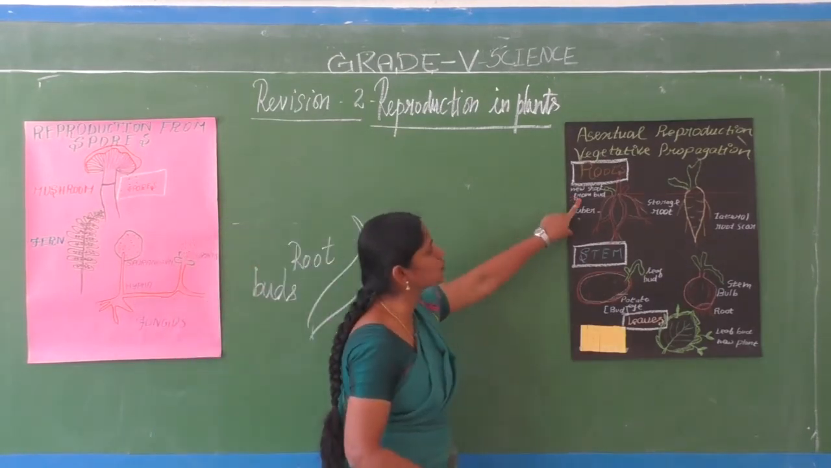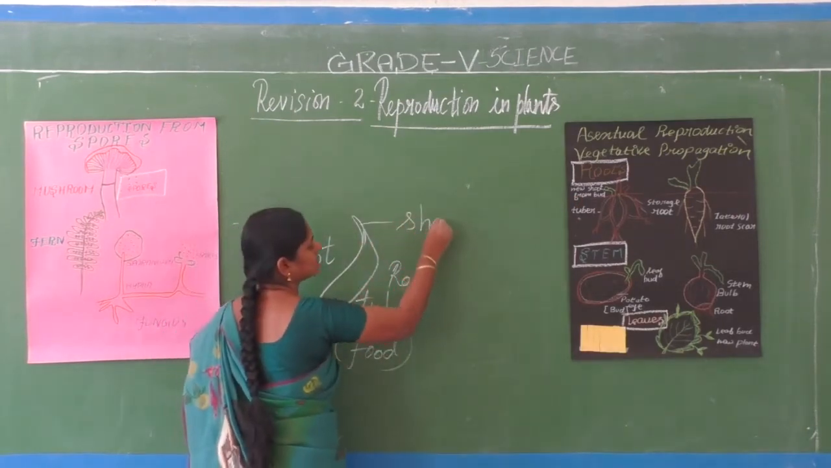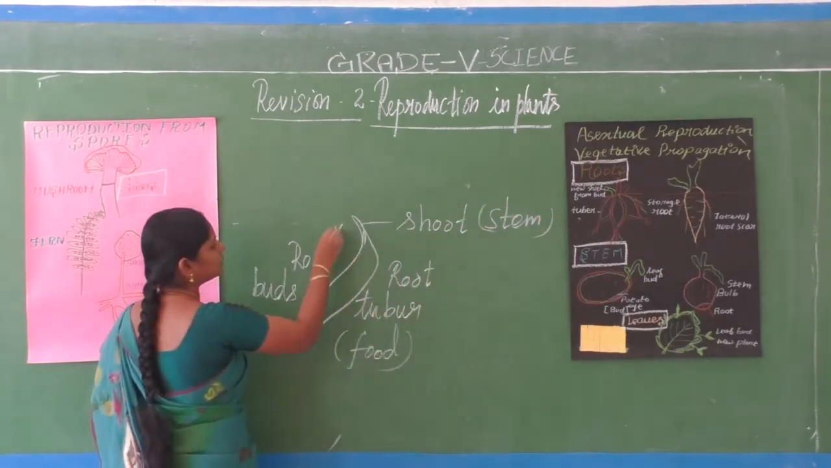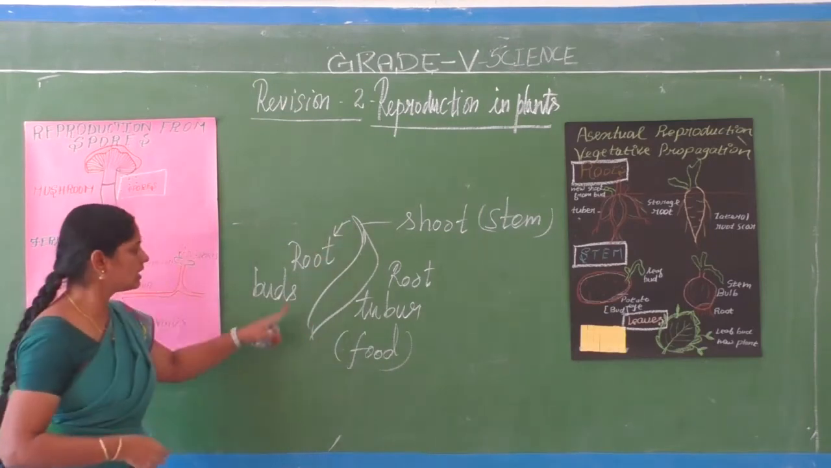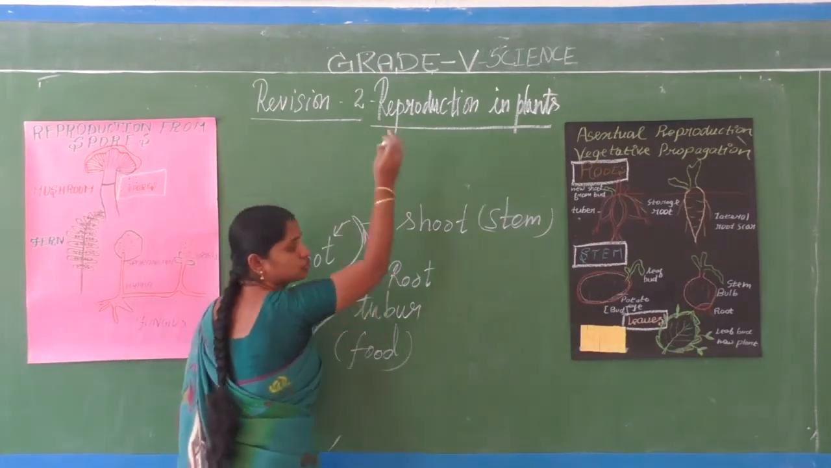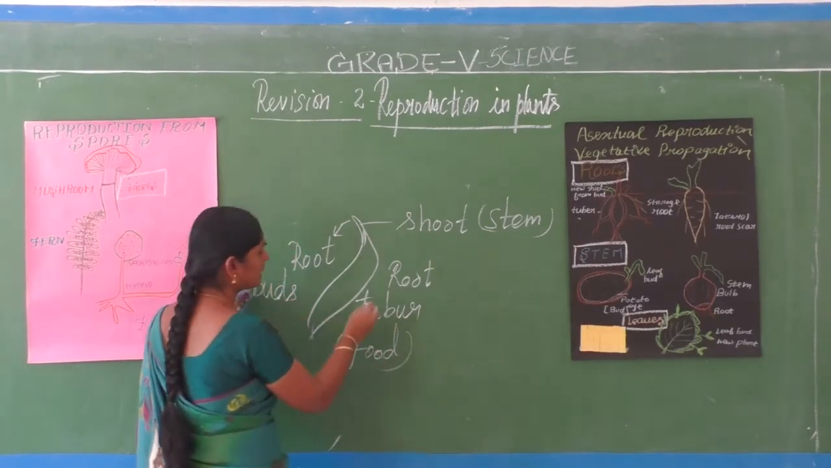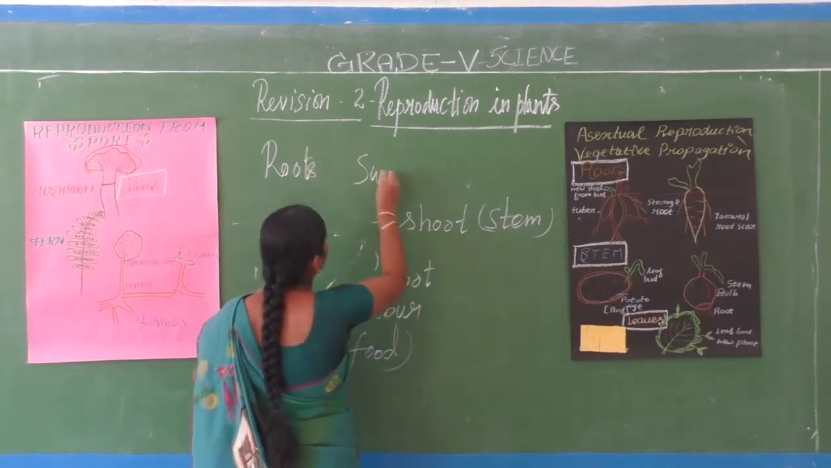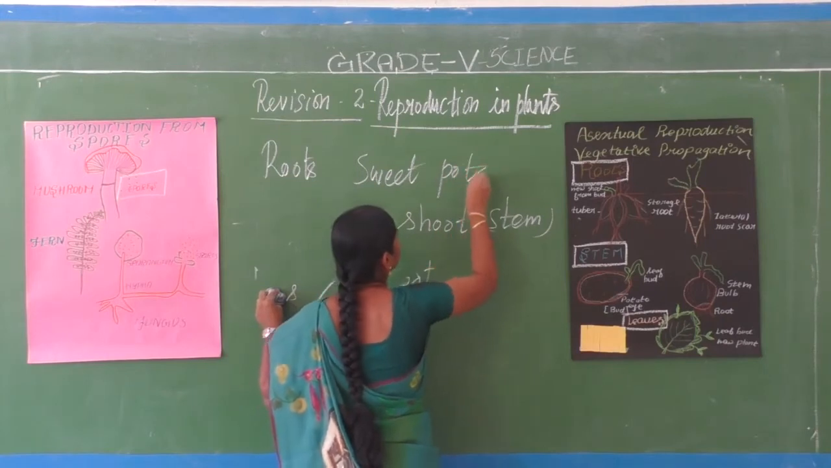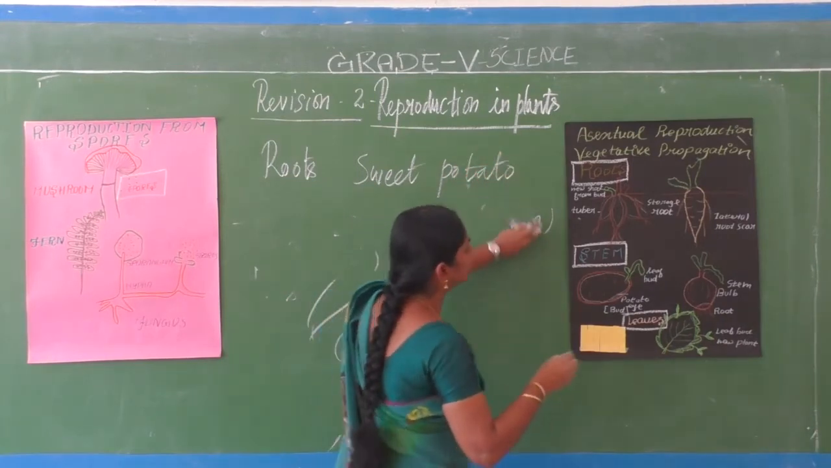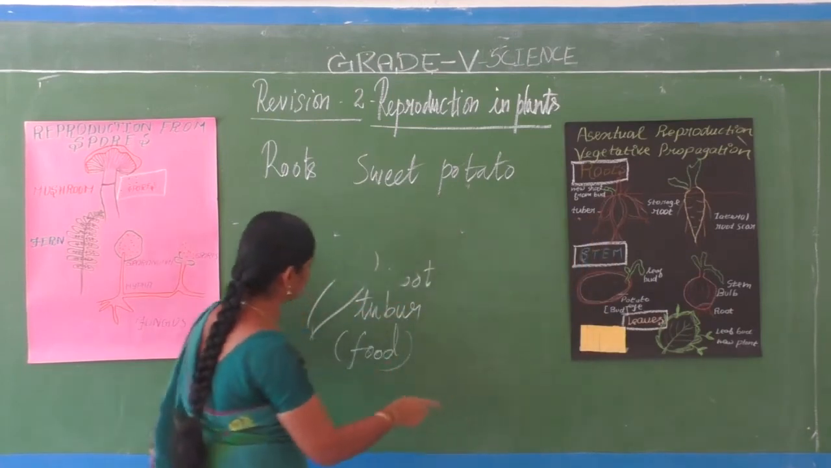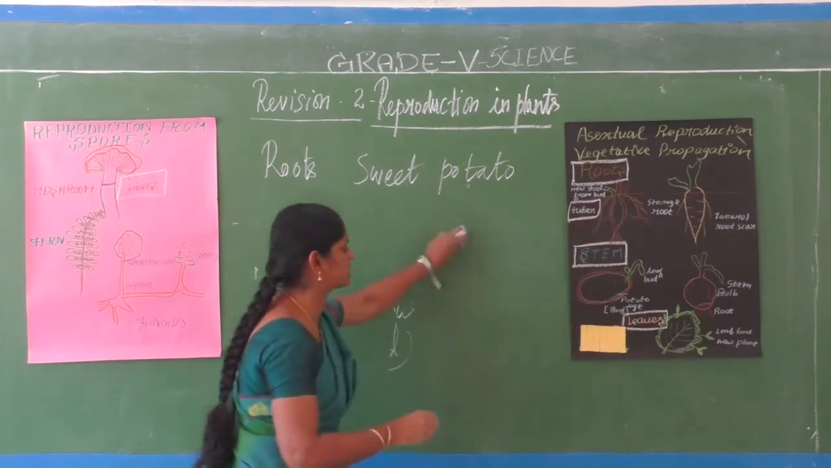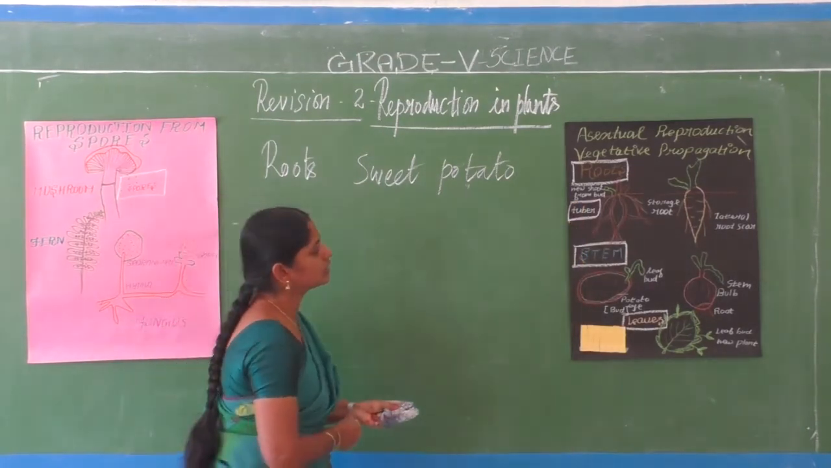See, look at this picture. New shoot will come. Okay, shoot means what? Stem. The new stem will come from the root bud. The new shoot comes from this bud and grows into a new stem. Okay, this is through roots, sweet potato. And see these storage roots. So the storage roots are called tubers. And through stem.